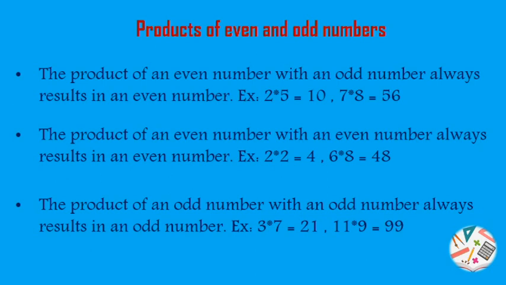The product of an odd number with an odd number always results in an odd number. When we multiply an odd number with another odd number, it will result in an odd number. Example, 3 into 7 equal to 21. Here 3 and 7 both are odd numbers and the answer 21 is also an odd number.